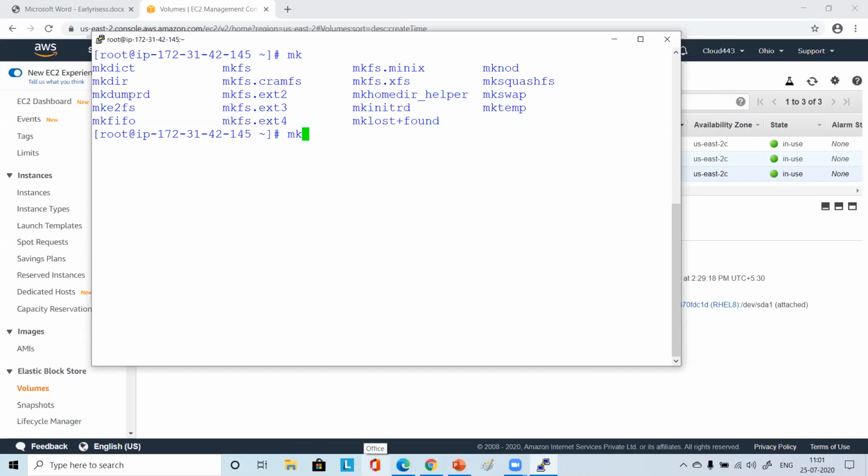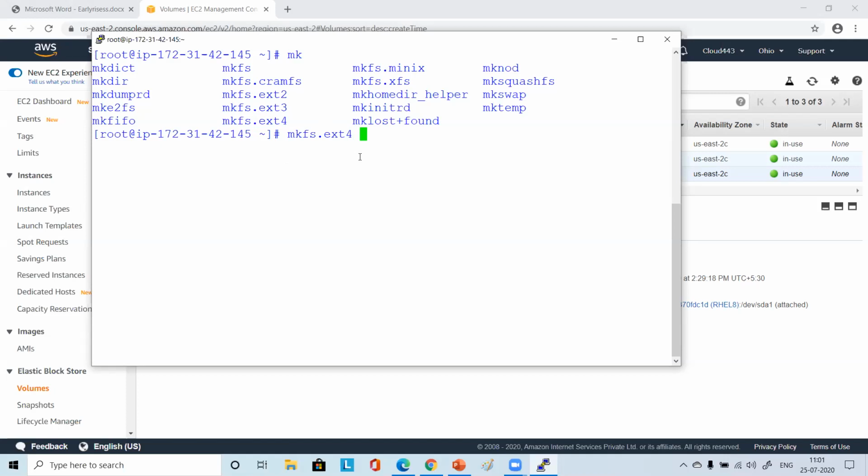How do you format? Right click and format pen drive, D drive, C drive, like that you are doing in Windows, right? Formatting your pen drive, if it has some problem. Have you done it any time? Anyone? Yeah, Harish. So like that, you have to use mkfs.ext4. Just use this one. You can use anything, ext3, ext2, or xfs, your choice. But for this session, let's choose mkfs.ext4.